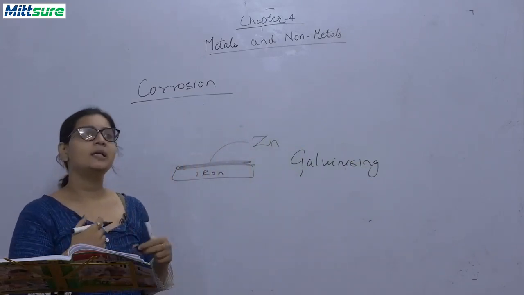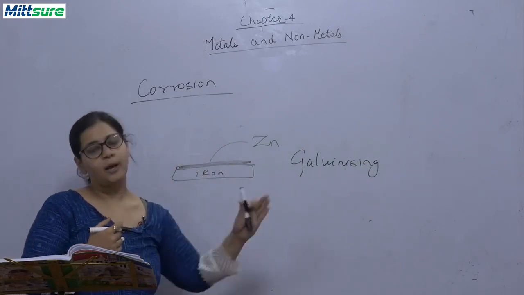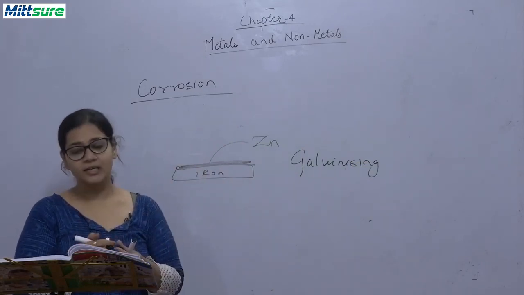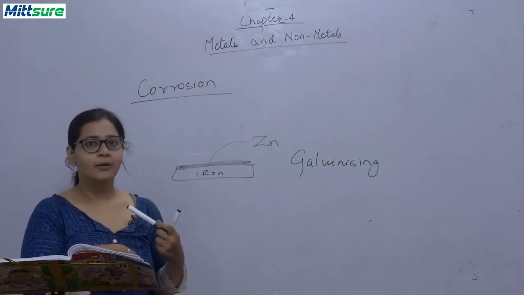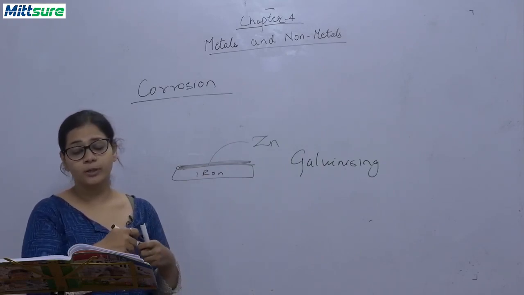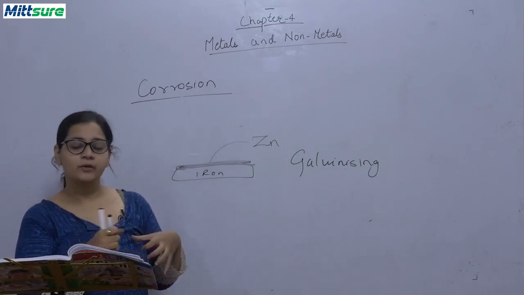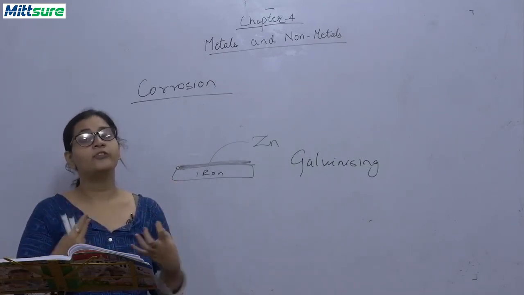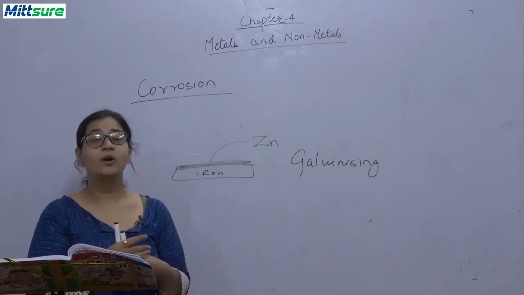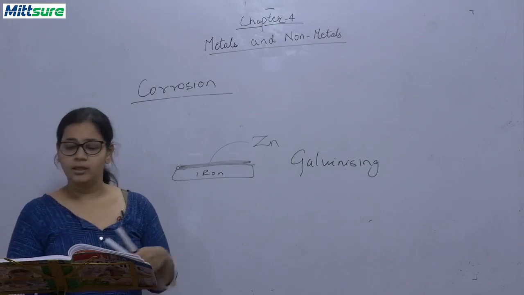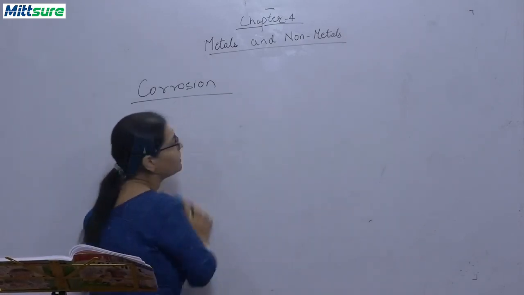Okay. Similarly, nickel can also be put as a protective layer. Then it is called electroplating. Cooking utensils that we use for cooking purposes are made of copper and brass, and these are protected with a protective coating of tin to prevent corrosion, and this protective coating of tin is called tinning. What is it called? Okay, now how can iron be protected? Different metals are protected in different ways.